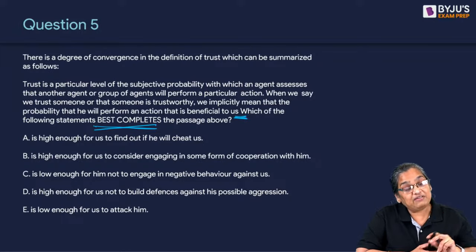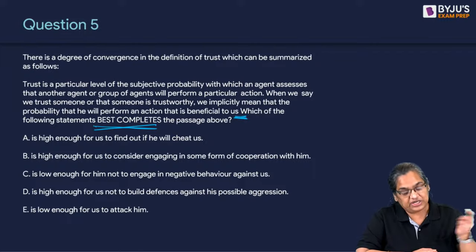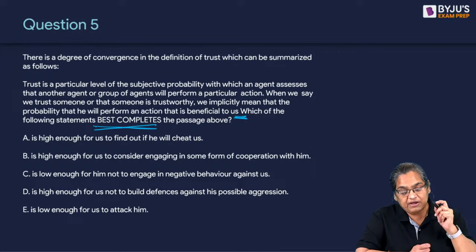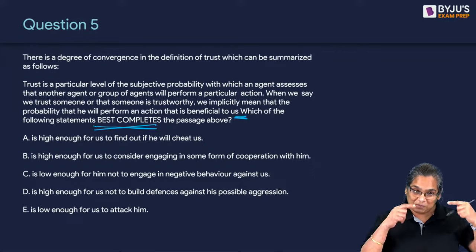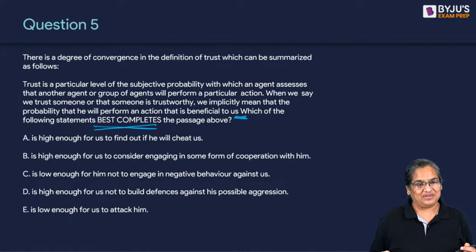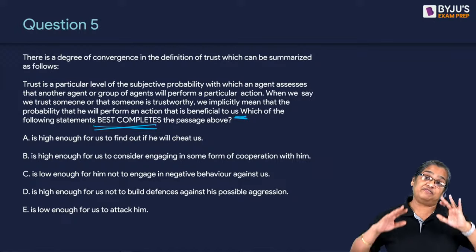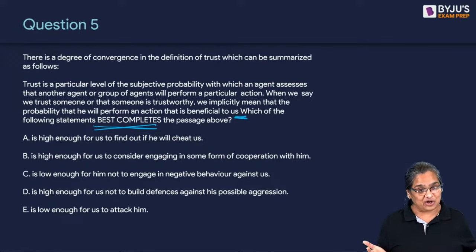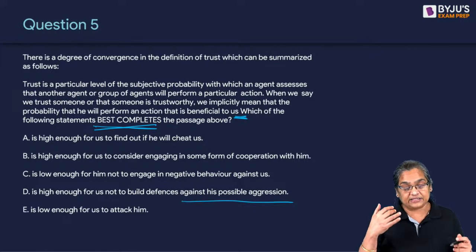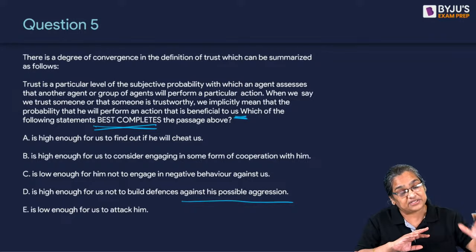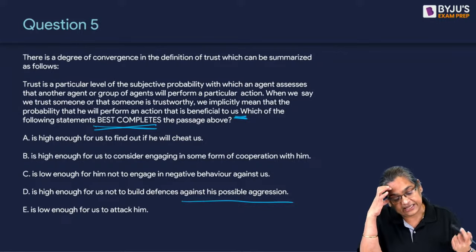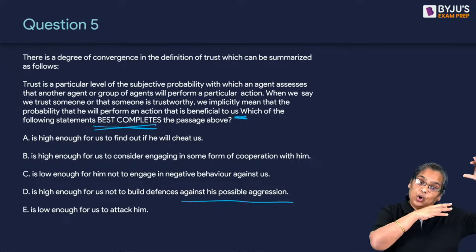Understood? Next, when we say we trust someone or that someone is trustworthy, the same thing is being repeated. It's not anything new. We implicitly mean that the probability that he will do something for us is dash dash dash. He will do this work for us. That's all. It's very high that he's going to do your work for you. That's all it means. Now, where did aggression come from? Did it say that it is based on your assessment that that person will not do you any harm? Did the passage say anything about the lower level of harm?